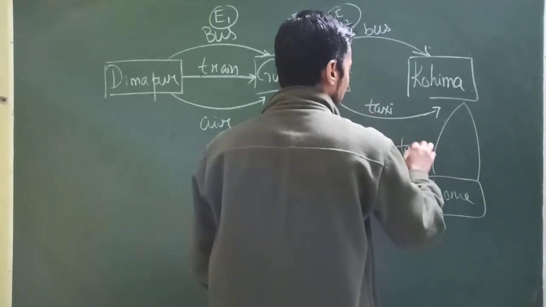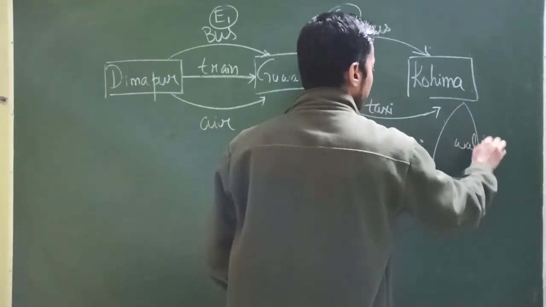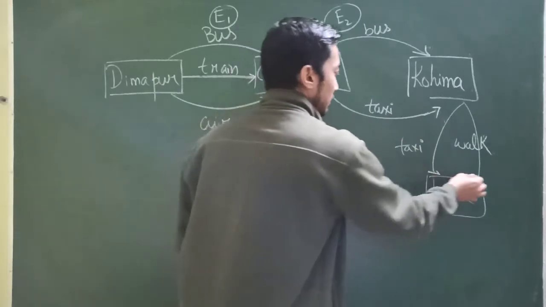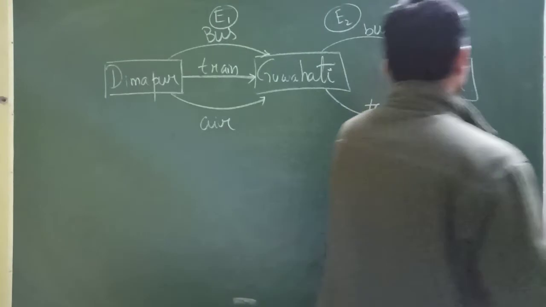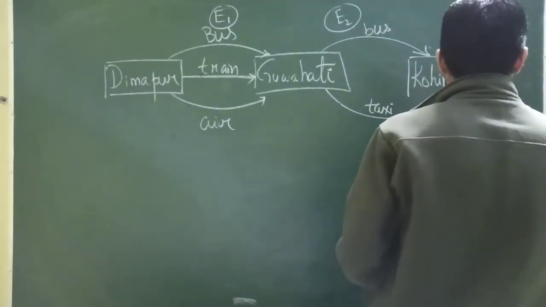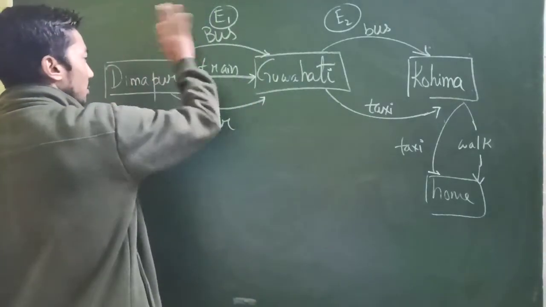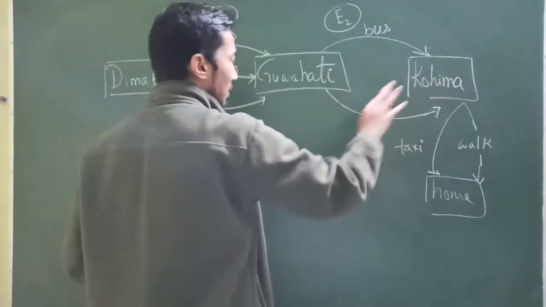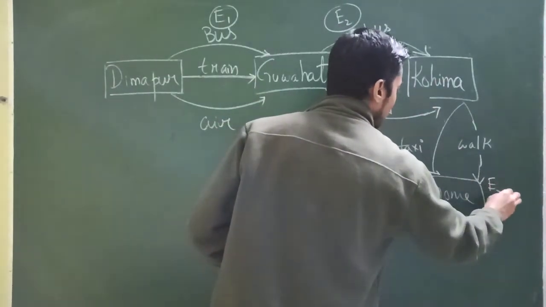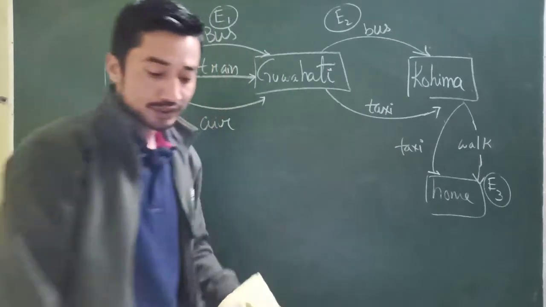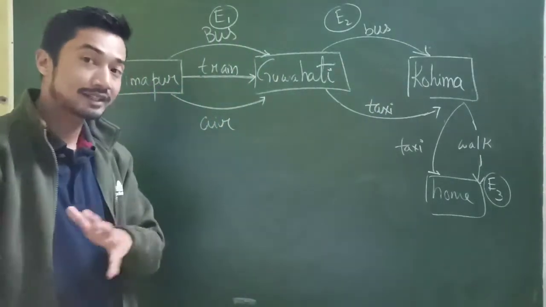Let's say either I hire a taxi or I walk. So now how many events do we have here? Dimapur to Guwahati, 1 event, Guwahati to Kohima, another event, Kohima back home, that's another event. So we have 3 events.